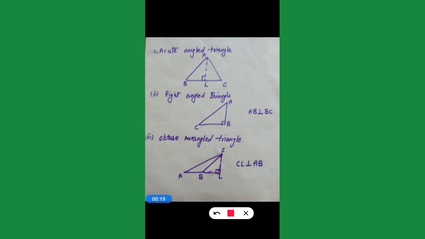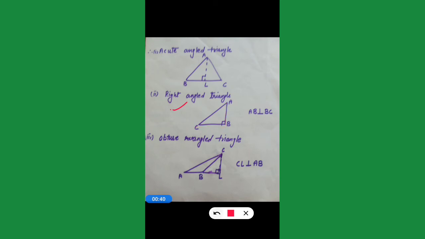So in an acute angle triangle, if we draw a perpendicular, or the angle of 90°, let it cut at the point L. So that will be inside the triangle. Right angle, there will be two altitudes, AB and BC.